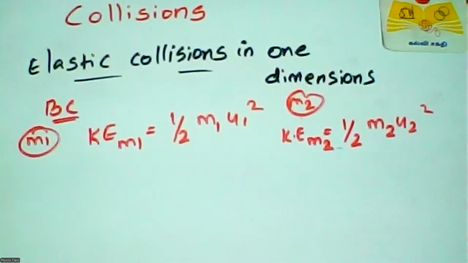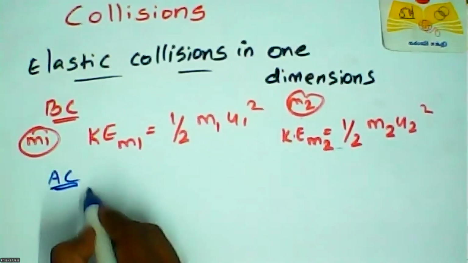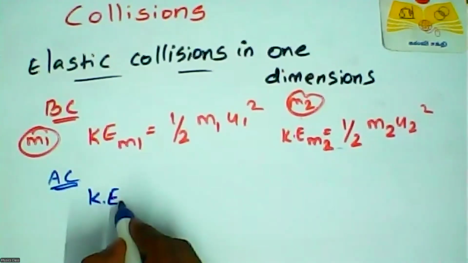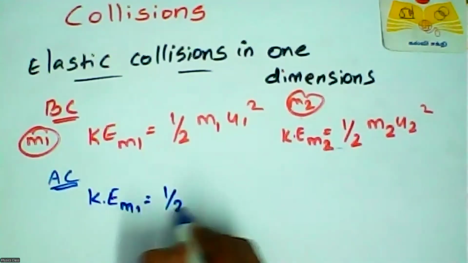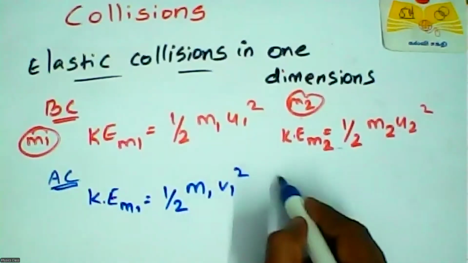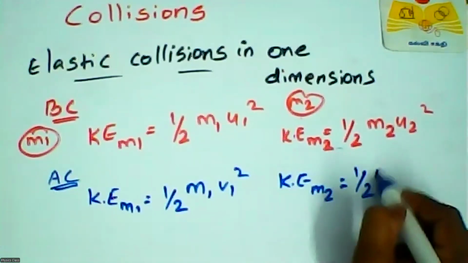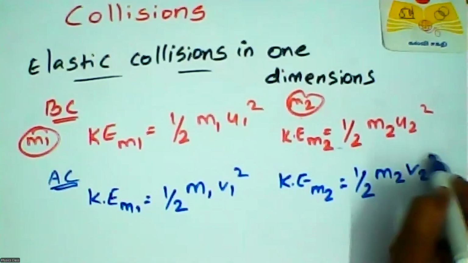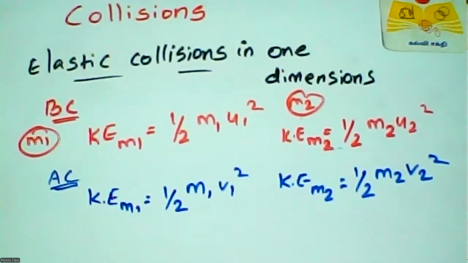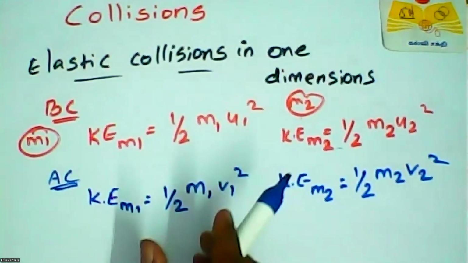After collision, their velocities change, so the kinetic energy changes. For m1 it is half m1 v1 square, and for m2 it is half m2 v2 square. For an elastic collision, these two total kinetic energies are equal.